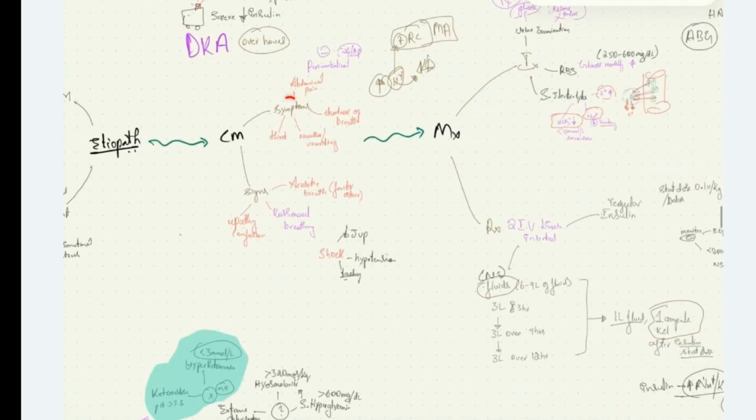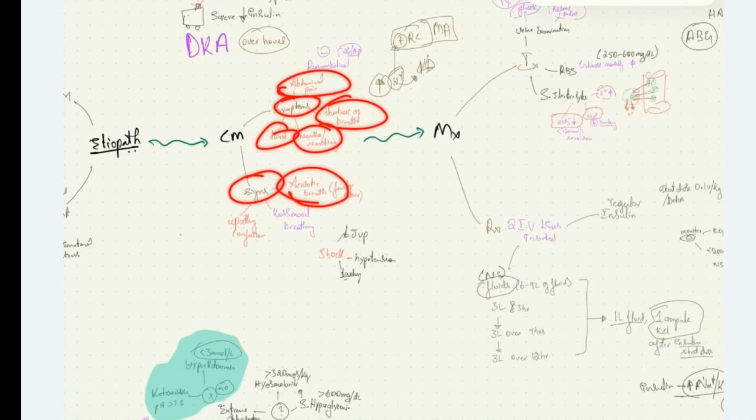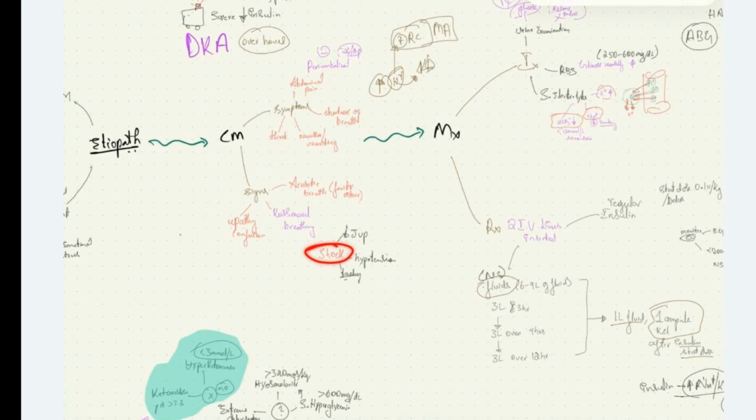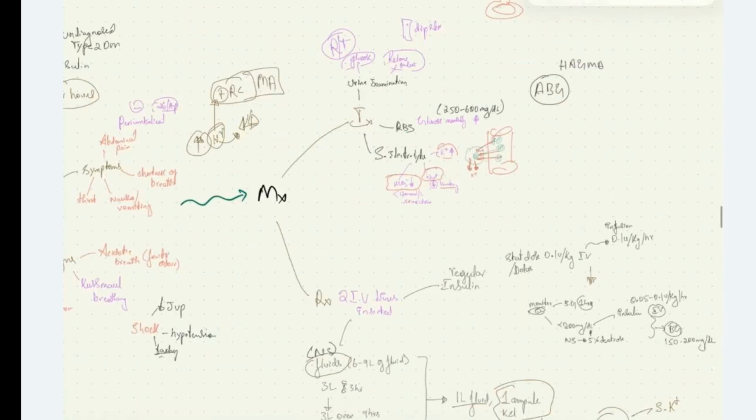Then the symptoms we saw: acute abdominal pain, shortness of breath, nausea, vomiting, thirst. The signs we saw: acidotic breath, Kussmaul's breathing, apathy, and confusion. The patient can have features of shock, that is reduced JVP, hypotension, and tachycardia. The investigations we see: on urine examination, we see glucose and ketone bodies. On doing RBS, we see glucose level between 250 to 600 milligram per deciliter. On serum electrolyte estimation, we can have hyperkalemia, hyponatremia, and decreased bicarbonate levels.